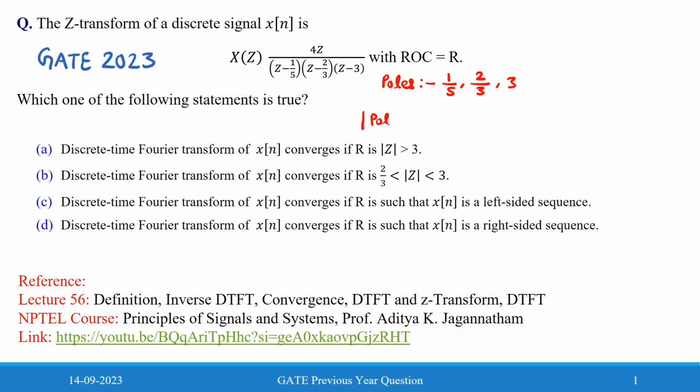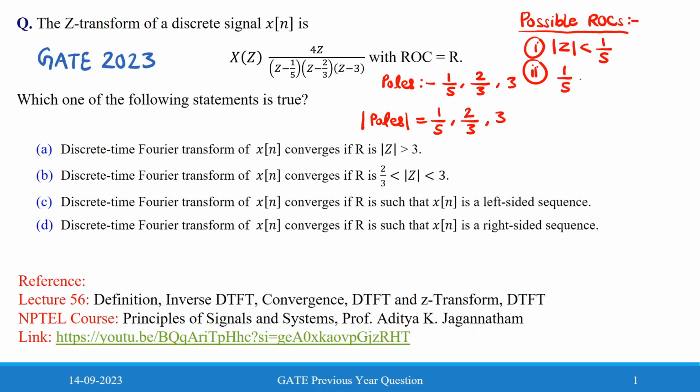The possible ROCs for the Z-transform will be: first, |z| less than 1/5; second, 1/5 less than |z| less than 2/3; third, 2/3 less than |z| less than 3; and fourth, |z| greater than 3.